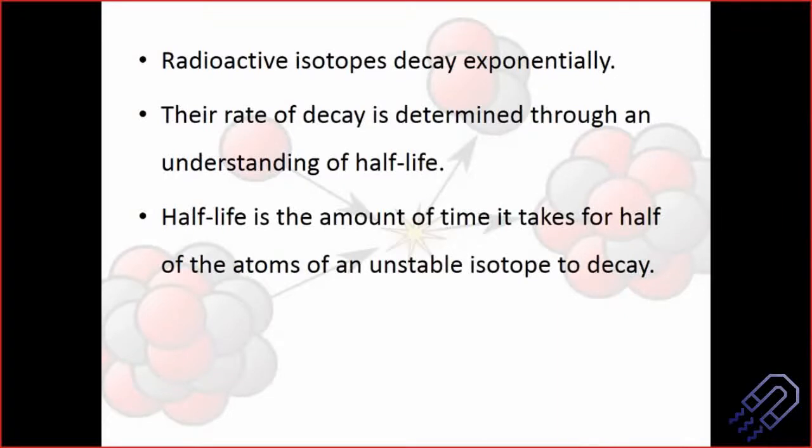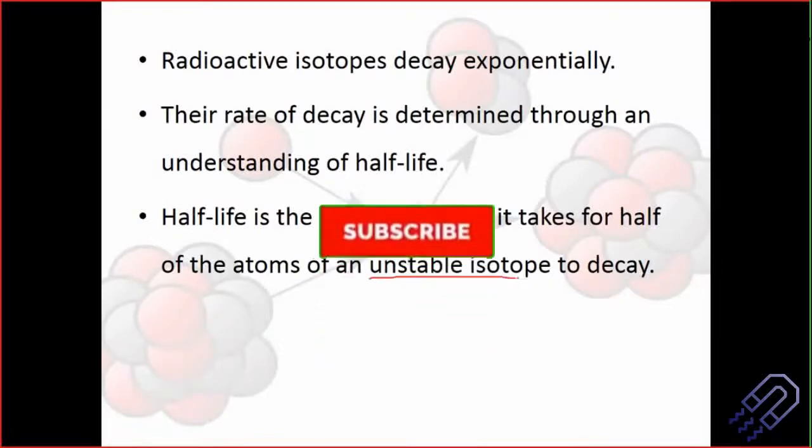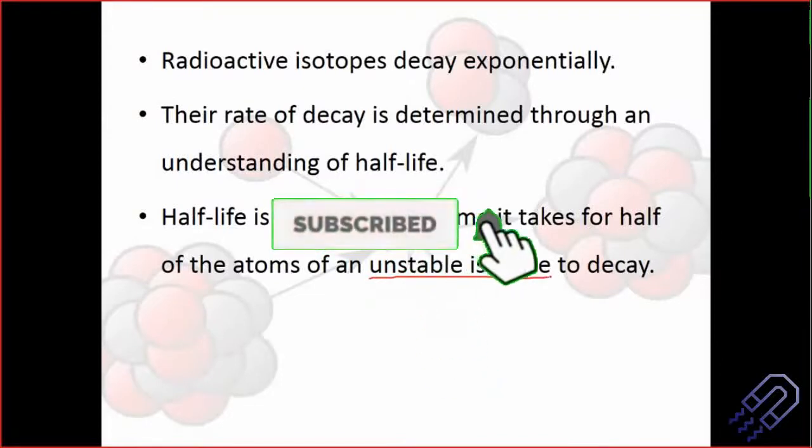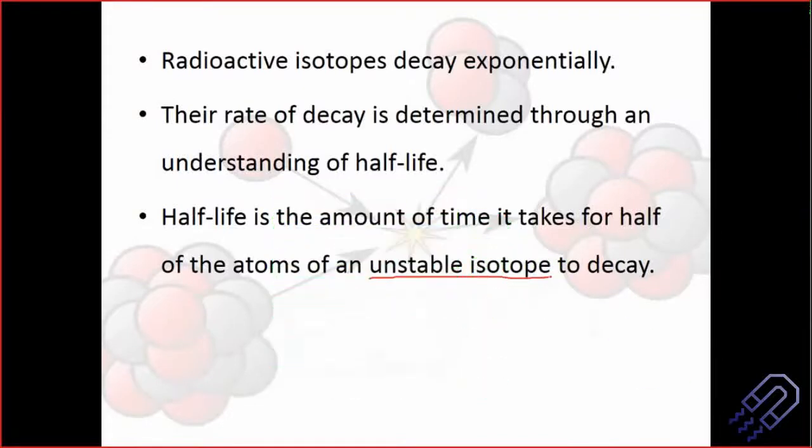So this basically happens for unstable isotopes. I think this is very simple and clear to all of us, because if it is unstable, only then is it going to radiate alpha, beta, or gamma rays. And when it radiates alpha, beta, and gamma rays, the mass of the original isotope will start reducing, right? Because alpha and beta both have some mass.